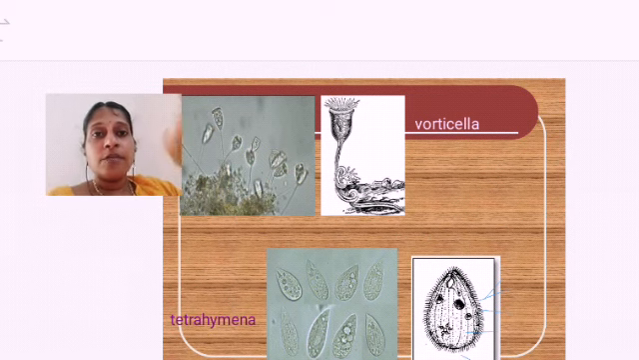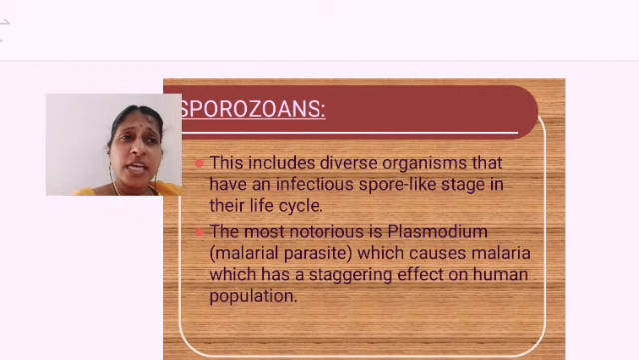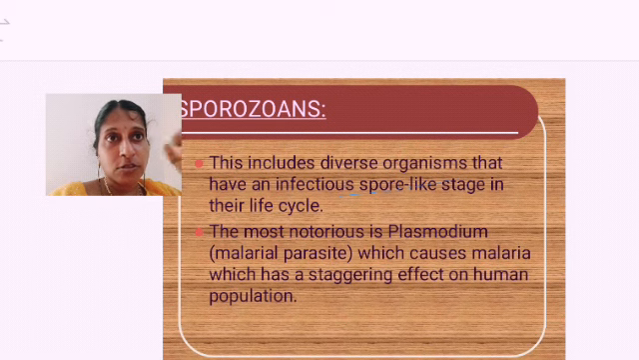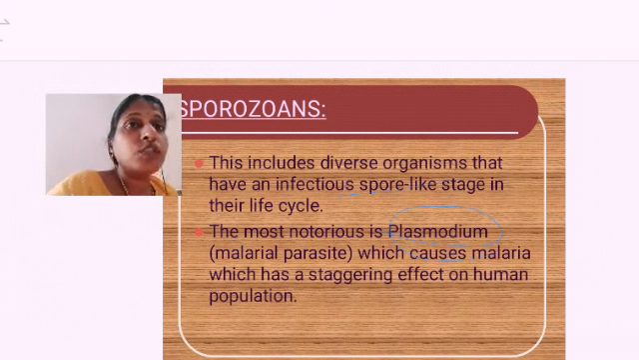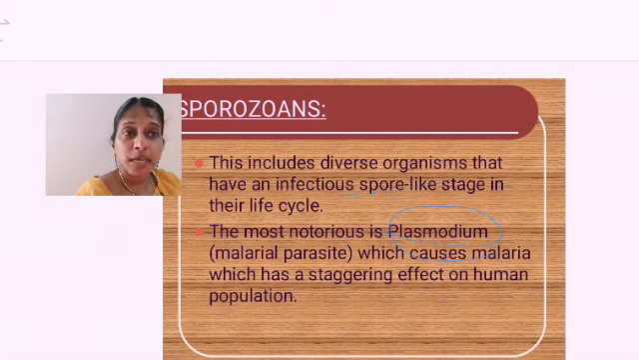The last one is sporozoans. This includes diverse organisms. Mostly they are having infectious spore-like structures in their life cycle. Plasmodium you have learned, isn't it? It is the parasite, the protozoan which is causing what? Malaria, which is carried by the mosquito. Vector is the female Anopheles mosquito. Sporozoan type of protozoan is causing malaria.